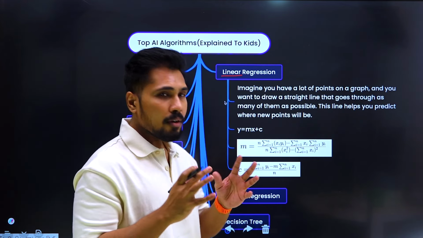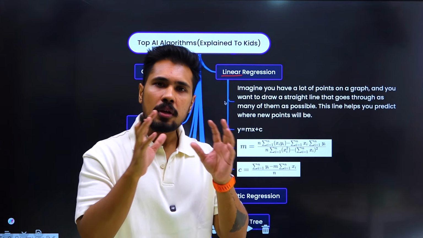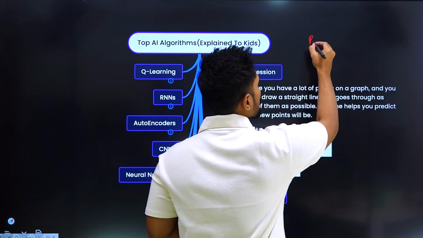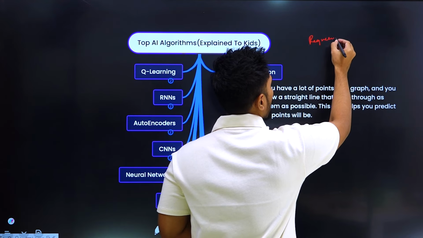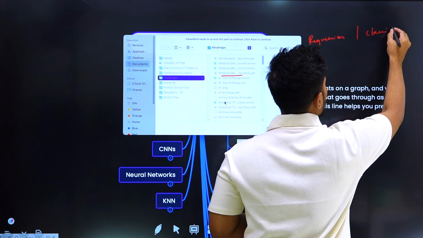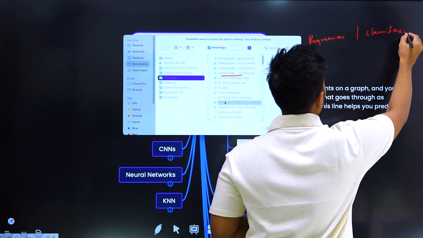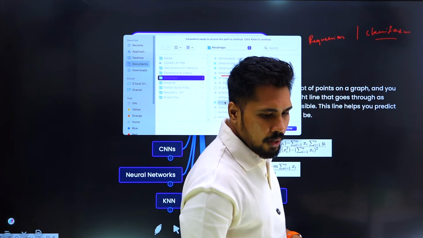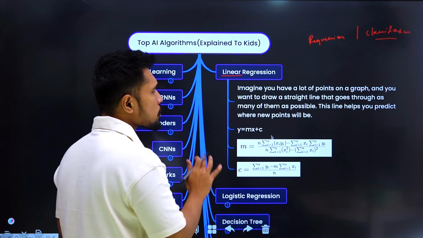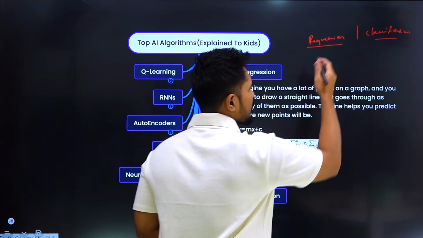Now there are two different types of algorithms in your entire AI. One, we call it regression. Another one, we call it classification. What exactly is meant by regression is this: if you are trying to predict,